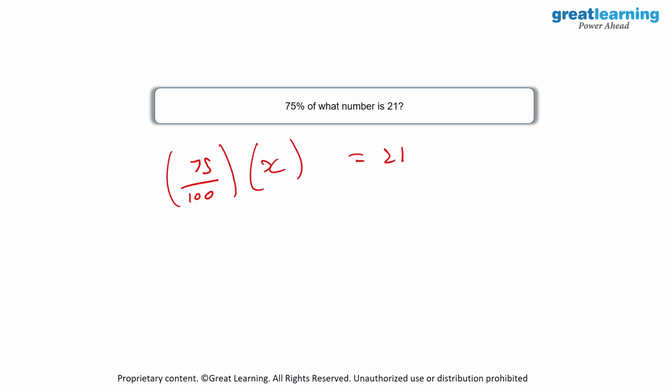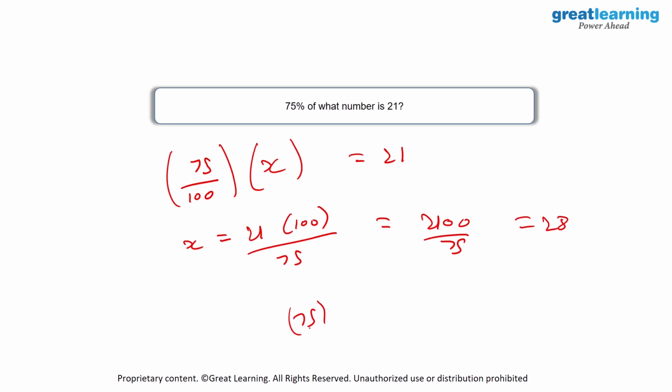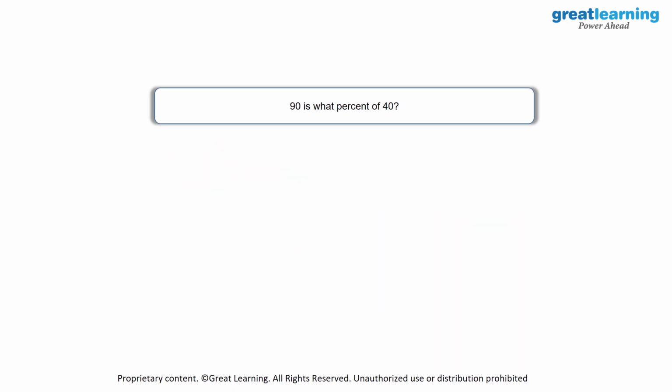Now x will be equal to 21 into 100 divided by 75, which is equal to 2100 upon 75, and the answer for this will be equal to 28. So 75 upon 100 of 28 will be equal to 21. This is our solution.